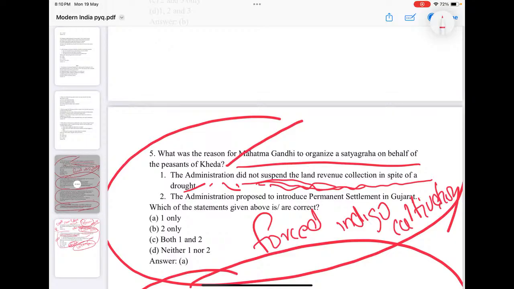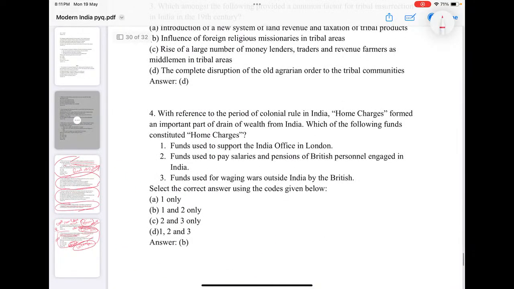Similarly, cancellation of the plague bonus is the reason behind the Ahmedabad mill strike, where Gandhiji first observed the hunger strike. See, here everything is important. You must know where Gandhiji first applied his civil disobedience, where he first applied his non-cooperation, where he first applied his hunger strike, where he first applied hartal. All those things are important. This is repeatedly asked by UPSC.